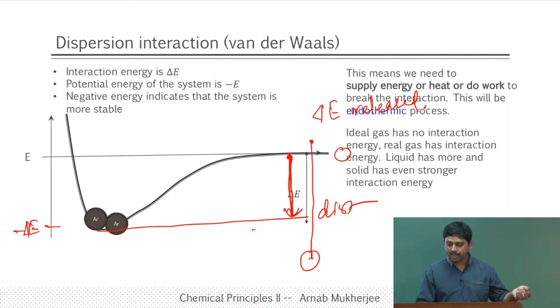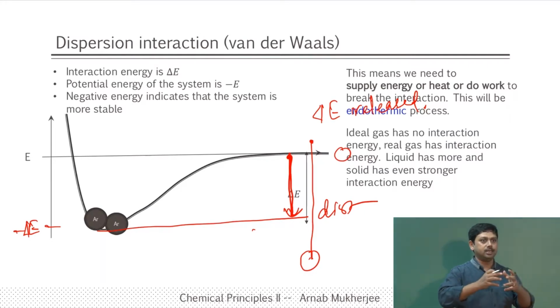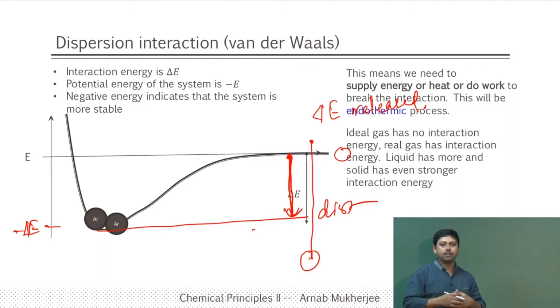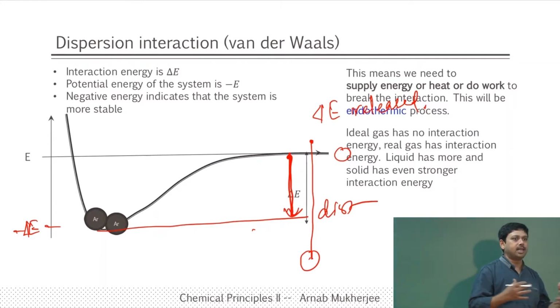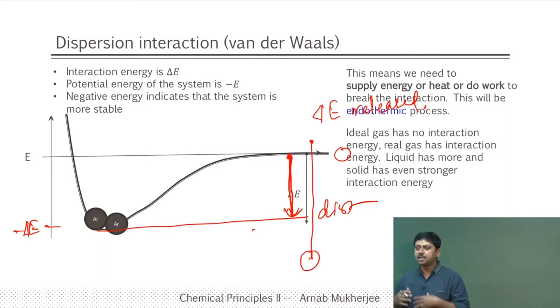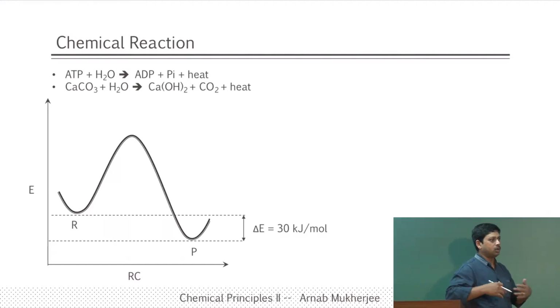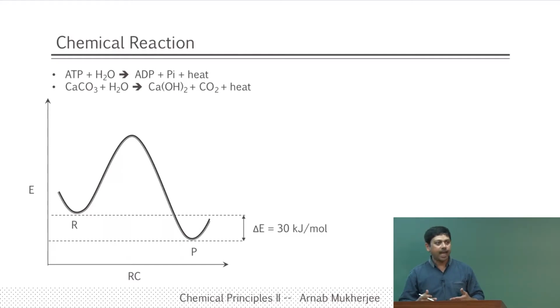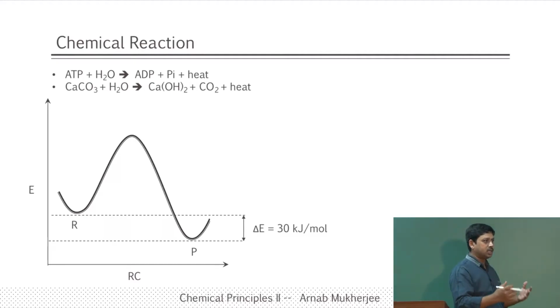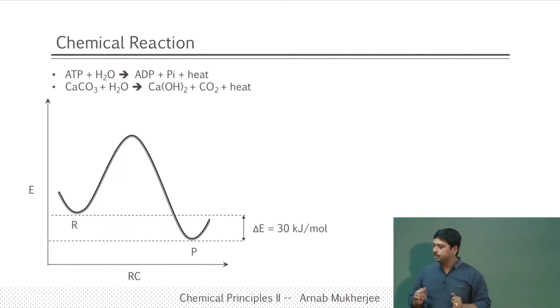An ideal gas molecule, as I said, has no interaction energy, and however real gas systems will have interaction energy. So, real gas meaning we will talk about argon molecules or nitrogen molecules, oxygen molecules, they will have interactions with each other, and those interactions are typically a stabilizing interaction. So, now we are giving two more examples. We have talked about ATP before as a molecular motor. So, what ATP does is that it uses water and gets converted to ADP, and the energy that is stored in its bond is being released as heat or some other energy, or when molecular motor like kinesin uses that, it uses that energy to work.